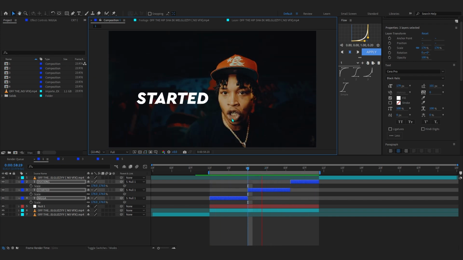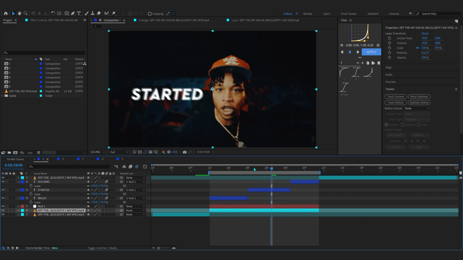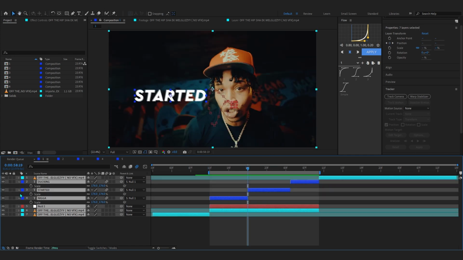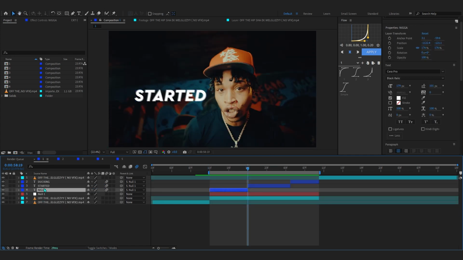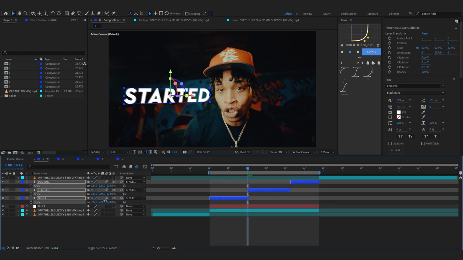Now we have the lyrics going on like that easily. We can even turn on the motion blur if you like to have some motion blur on the text, but it's just your choice right there. One more thing you can do is select all of these text layers and enable 3D, and you can just tilt it in 3D space if you like. So I like to do that as well.